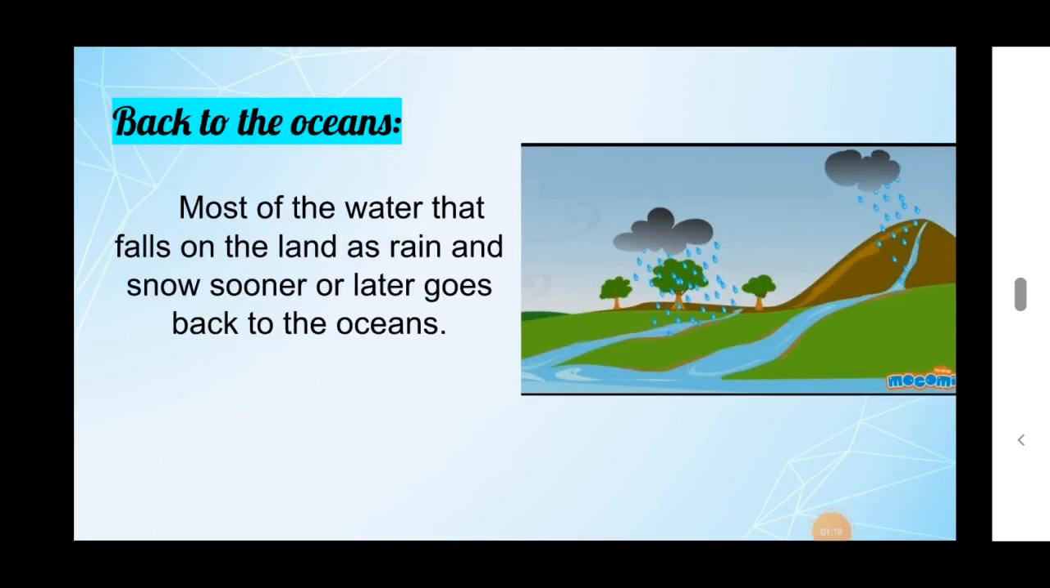Students, after rainfall, where does water go? Have you ever observed where water goes after rain? Most of the water that falls on the land as rain and snow sooner or later goes back to the oceans. So most of the rainwater goes to where? Oceans. So rainwater finally reaches the oceans.